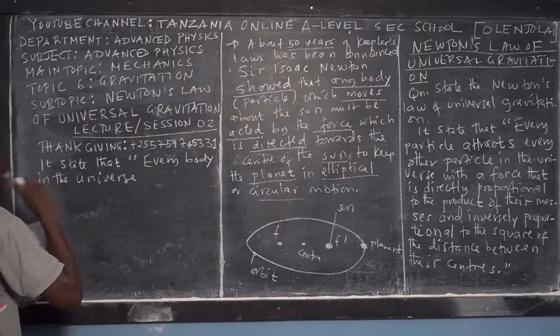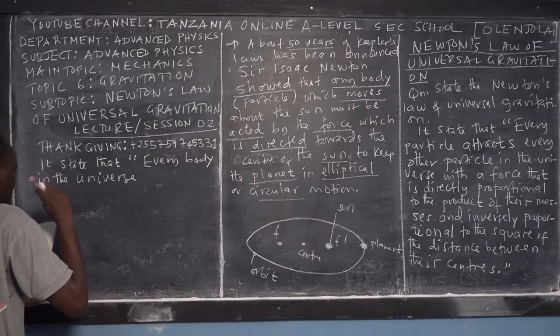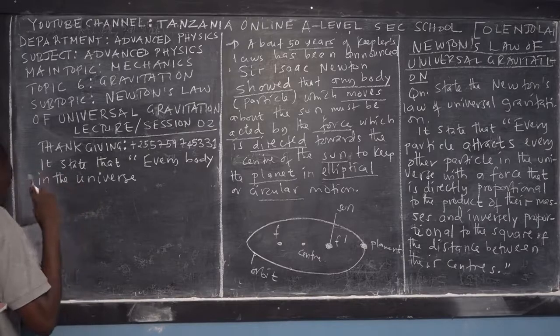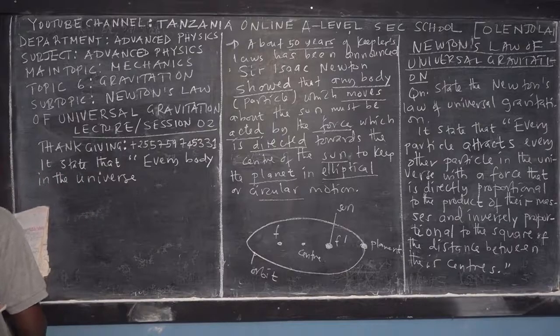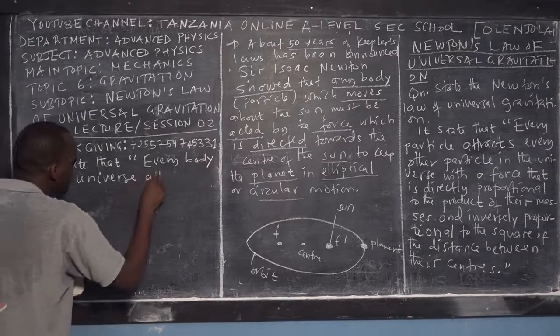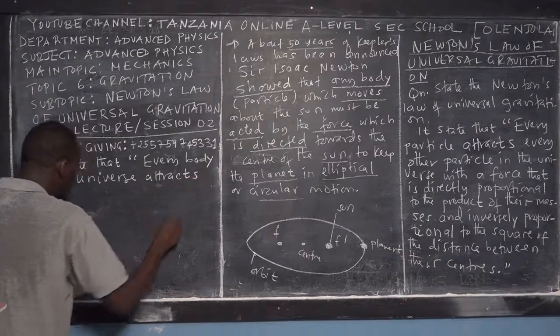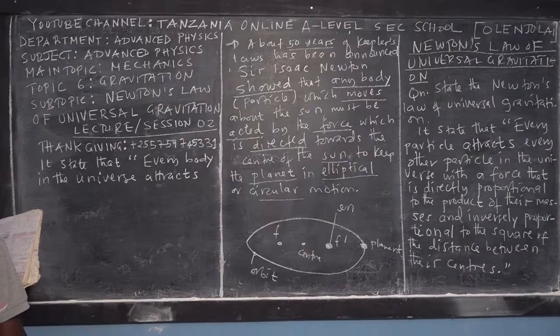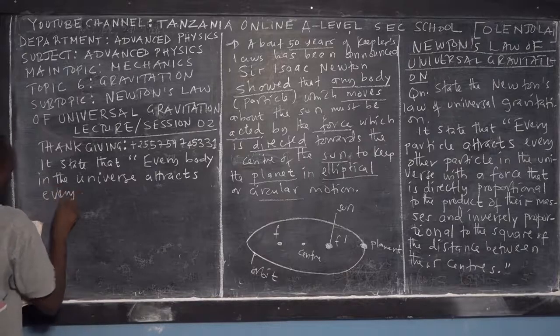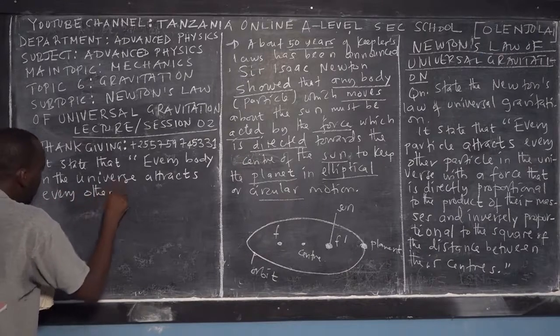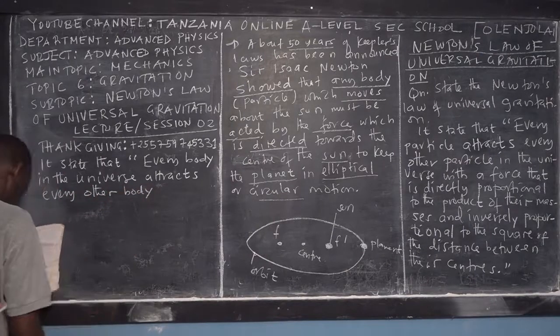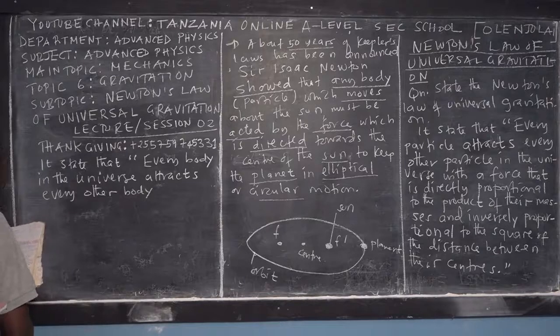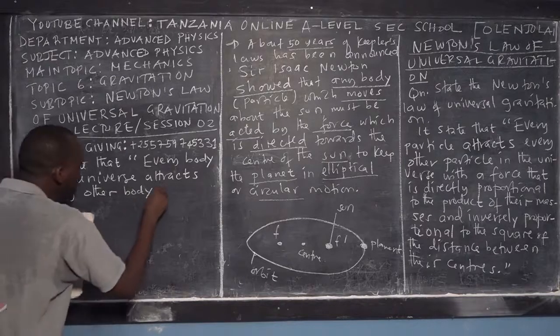So those two bodies that are attracting each other should be in the universe, not outside of the universe. Remember that. We say everybody in the universe attracts every other body with a force.